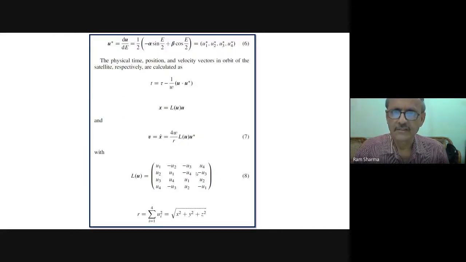So these are all the things which I had already told you. You can get back velocity and position once you know them in this space. You can go back to the positions. This is position and this is the velocity. So you can get back.